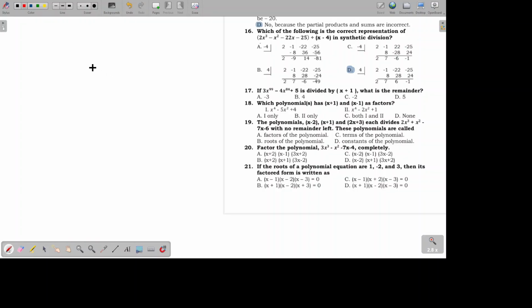So we have 3 raised to negative 1, because again, when we transpose this, it will become negative 1. 3 times negative 1 raised to the power of 99 minus 4 times negative 1 raised to the power of 84 plus 5.